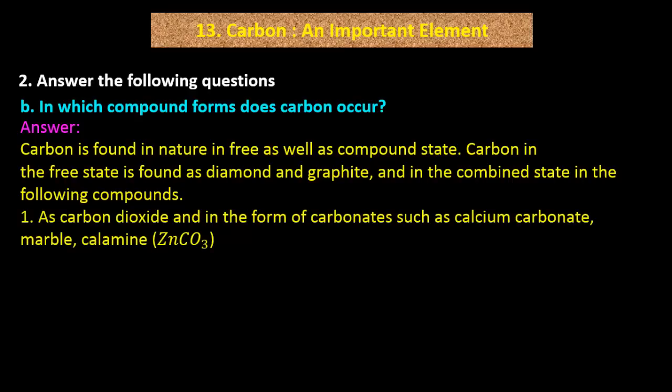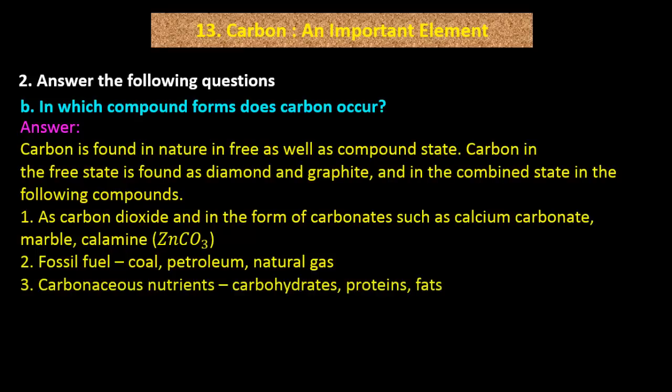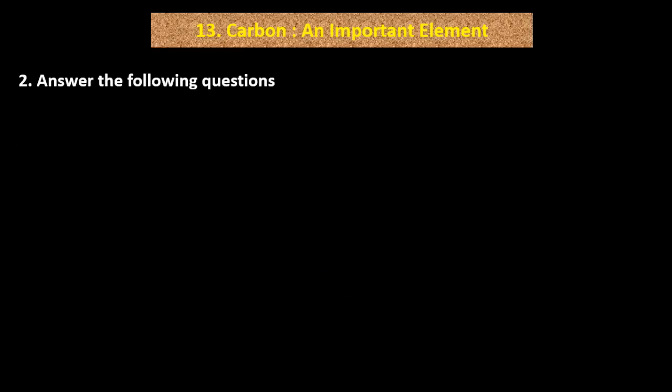As carbon dioxide and in the form of carbonates such as calcium carbonate, marble, calamine means ZnCO3. 2. Fossil fuel: coal, petroleum, natural gas. 3. Carbonaceous nutrients like carbohydrates, proteins, fats. 4. Natural fibers: cotton, wool, silk.